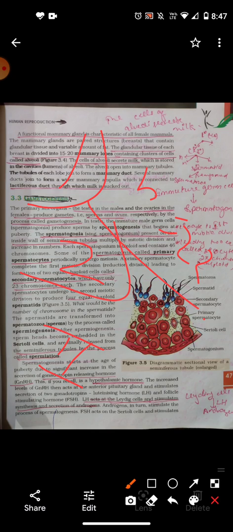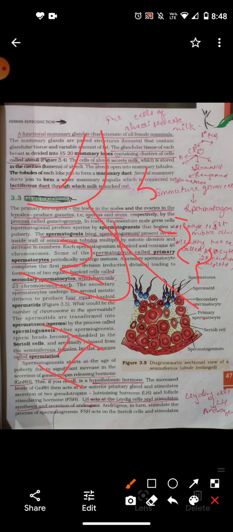And the third step is spermiogenesis, the process by which the spermatids undergo metamorphosis and transformation into flattened spermatozoa. These processes include some events: the nucleus elongates and becomes extremely compact to form the bulk of the sperm head.